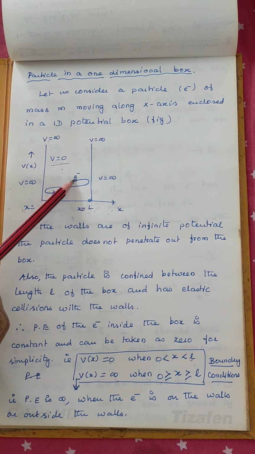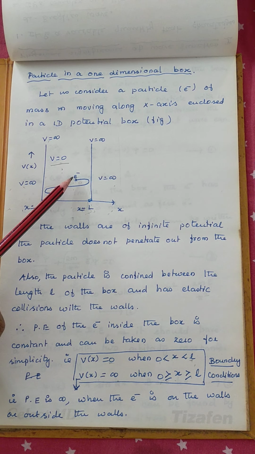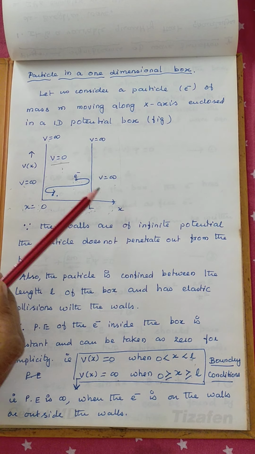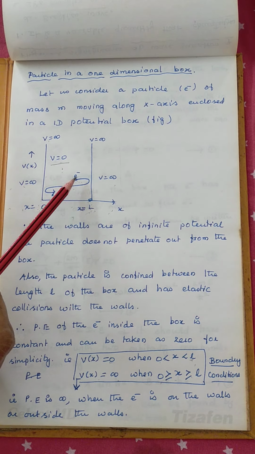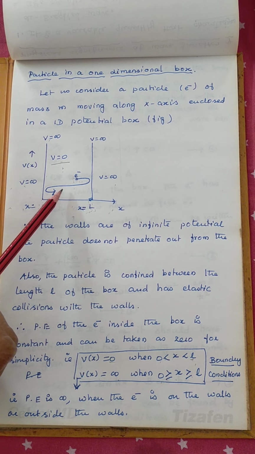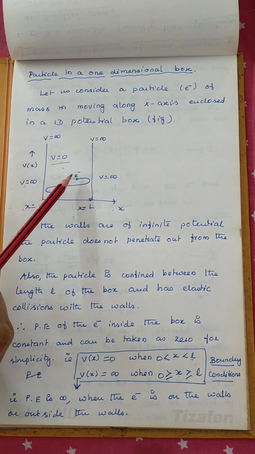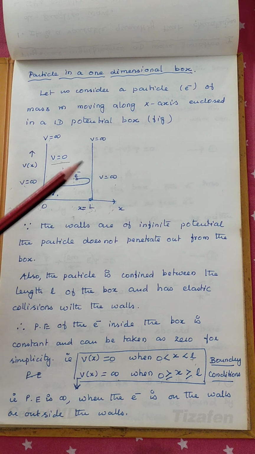So the electron's potential energy is negligible, because if it had more potential energy, it would have to surmount the walls and come out. But the electron is moving back and forth inside the walls. That means it has a negligible potential energy, insufficient to penetrate over the walls.